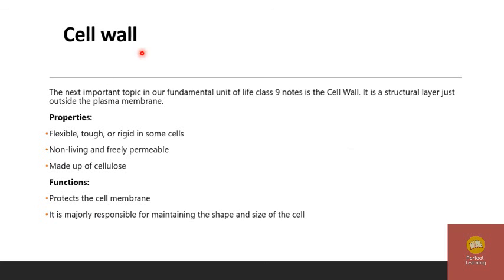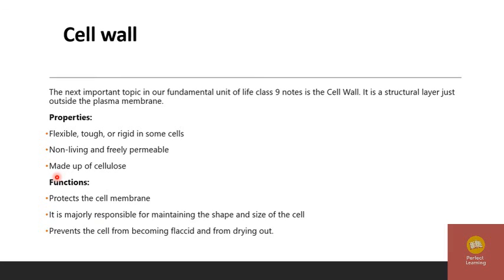Next, it prevents the cell from becoming flaccid and from drying out. To summarize, properties: flexible, tough or rigid in some cells, non-living and freely permeable, made up of cellulose.